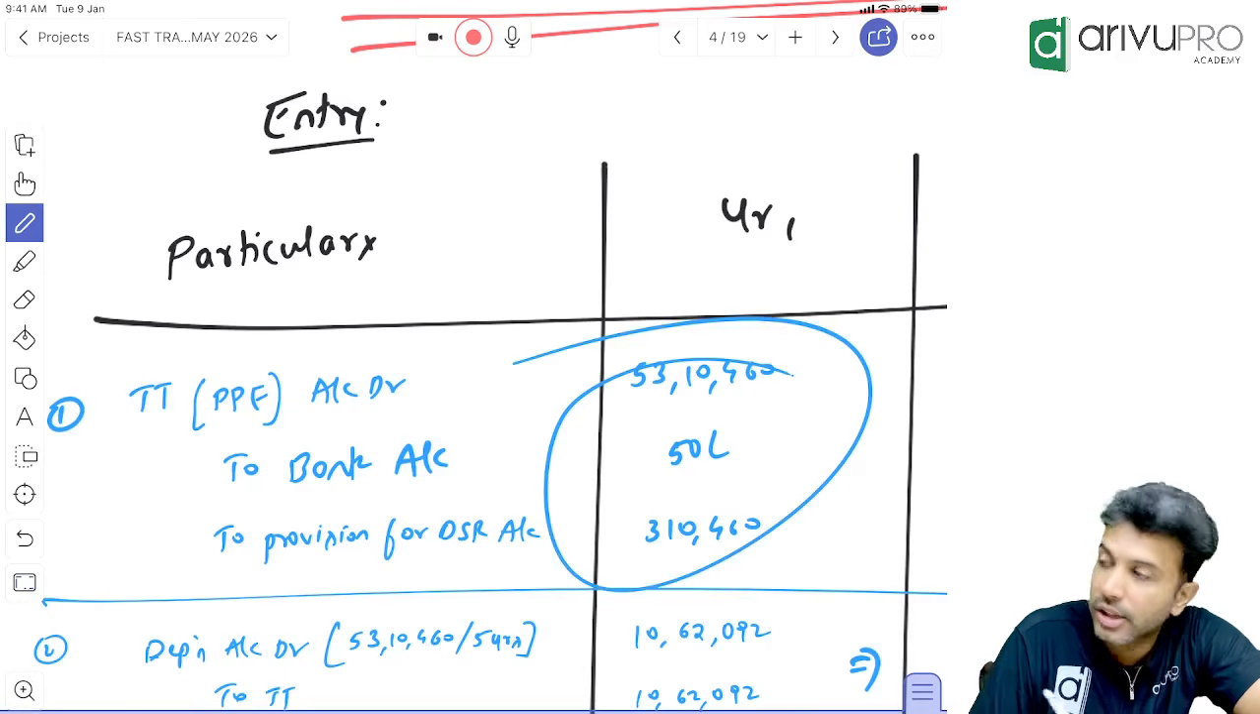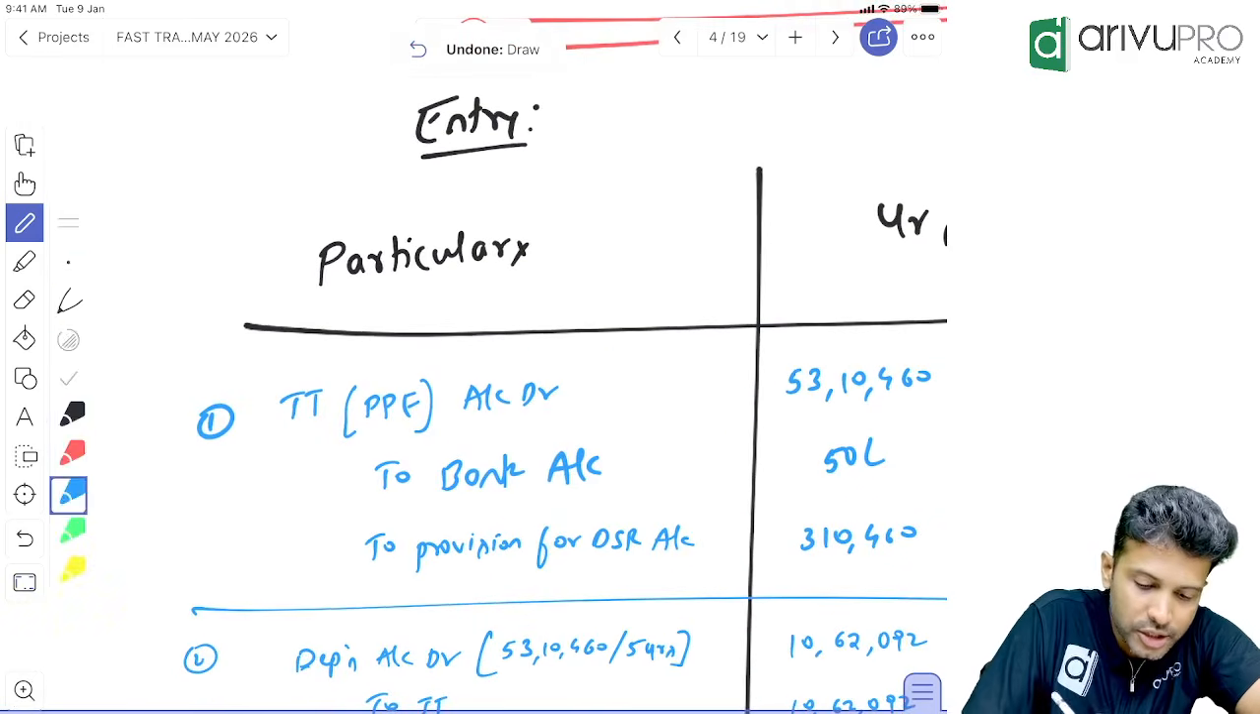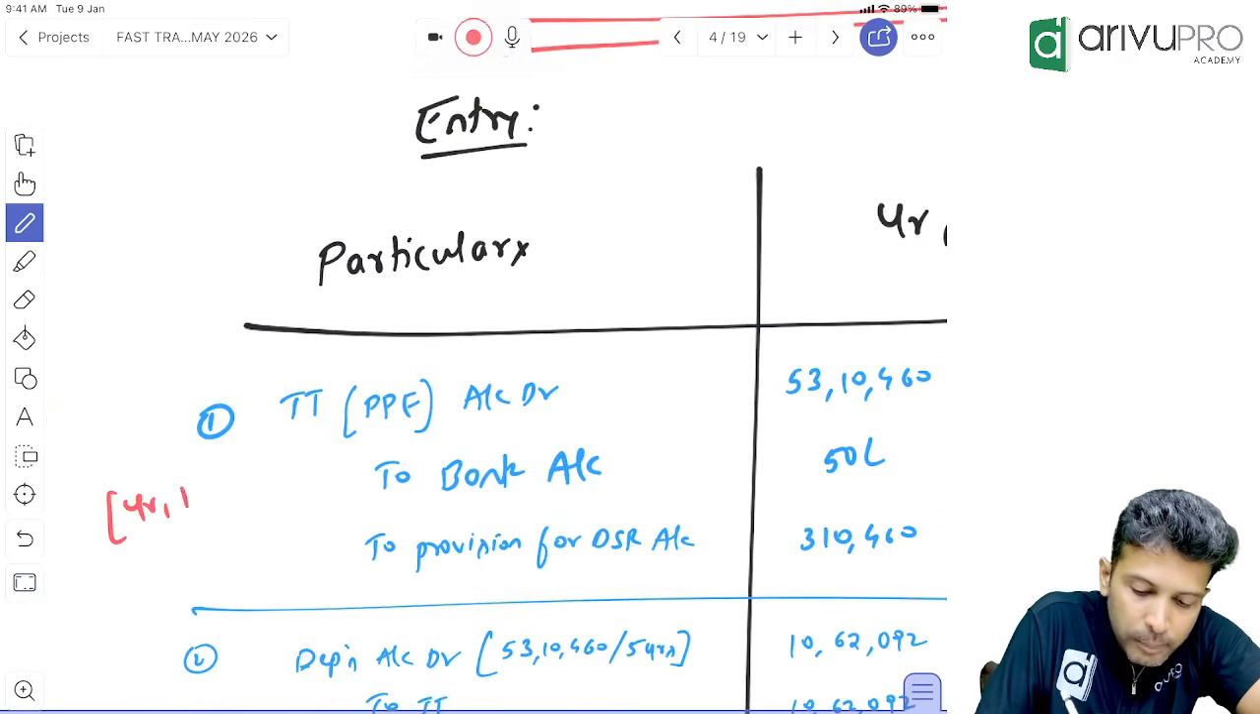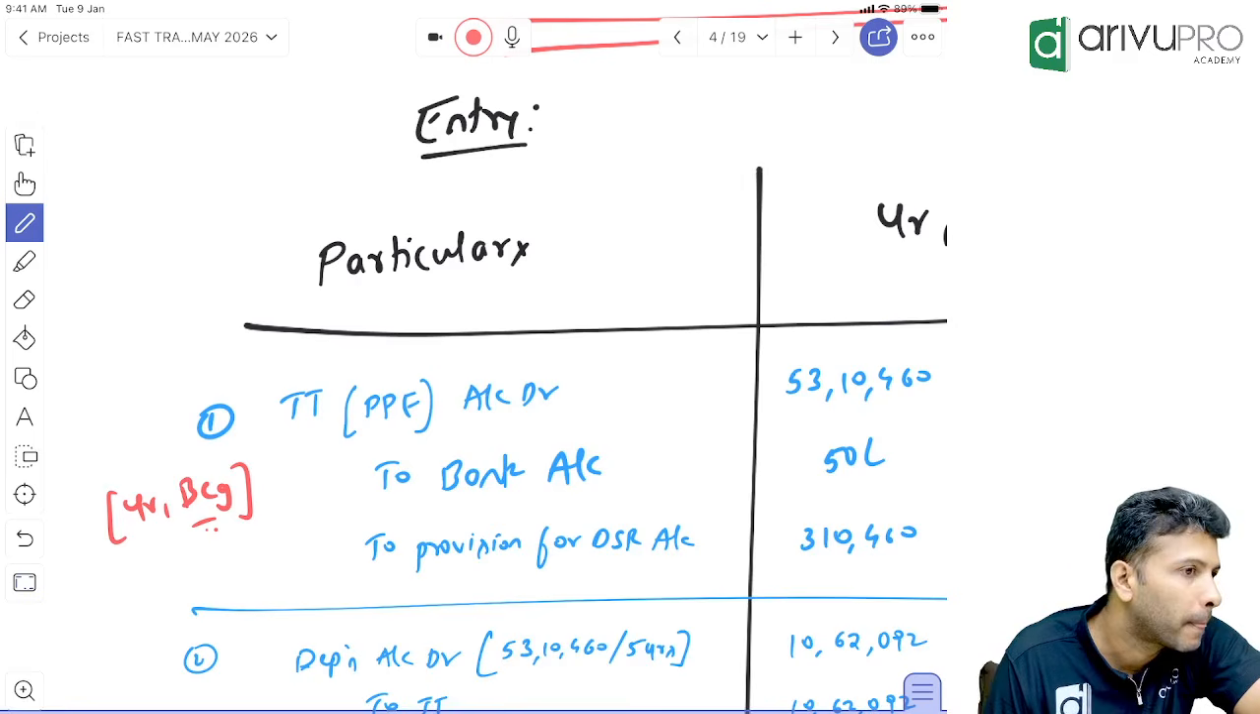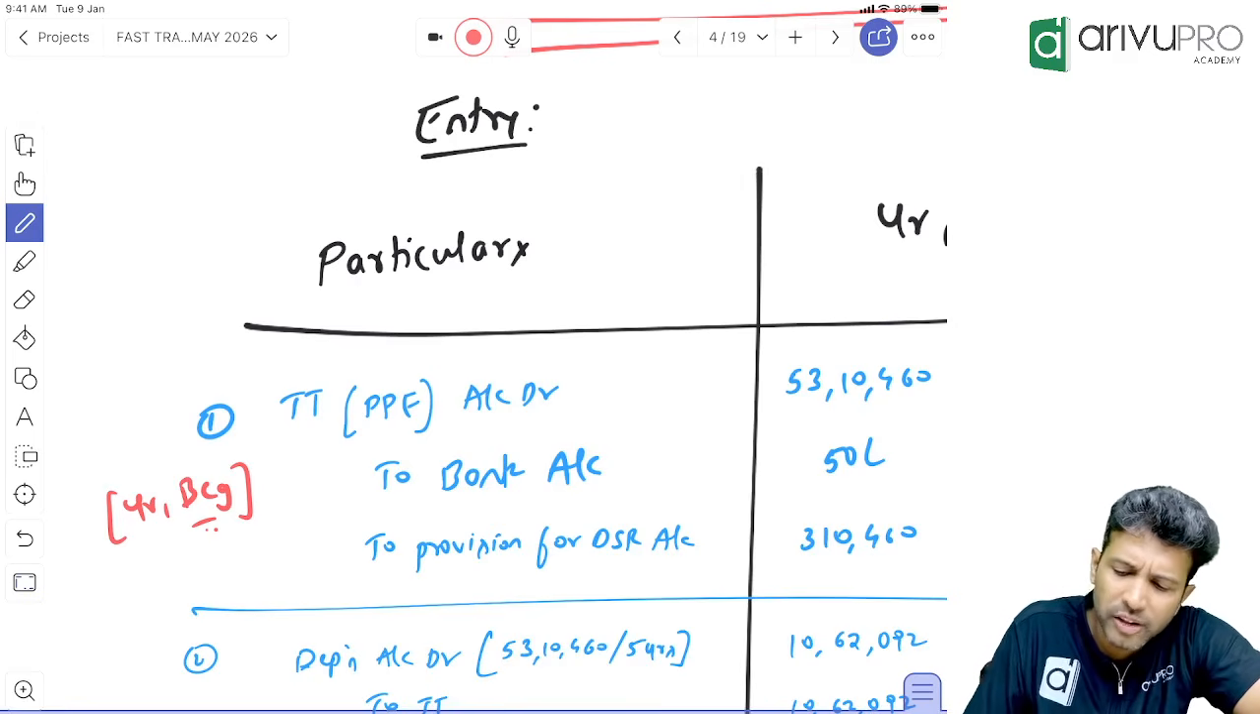When will you pass this journal entry? This journal entry, you will pass it at year 1 beginning. You'll pass it at year 1 beginning. Any problem? And now this part is very simple accounting.